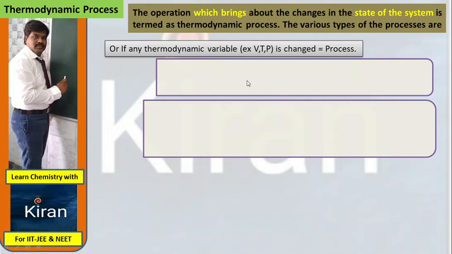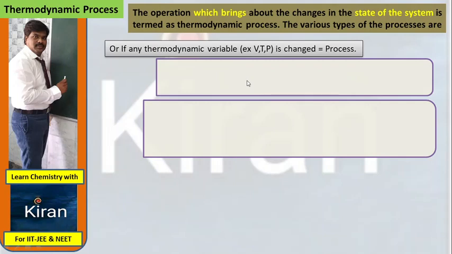So the state is changing. What operation are you doing? Applying heat energy. That operation which brings the change of the system from one state to another state is termed a process, thermodynamic process.